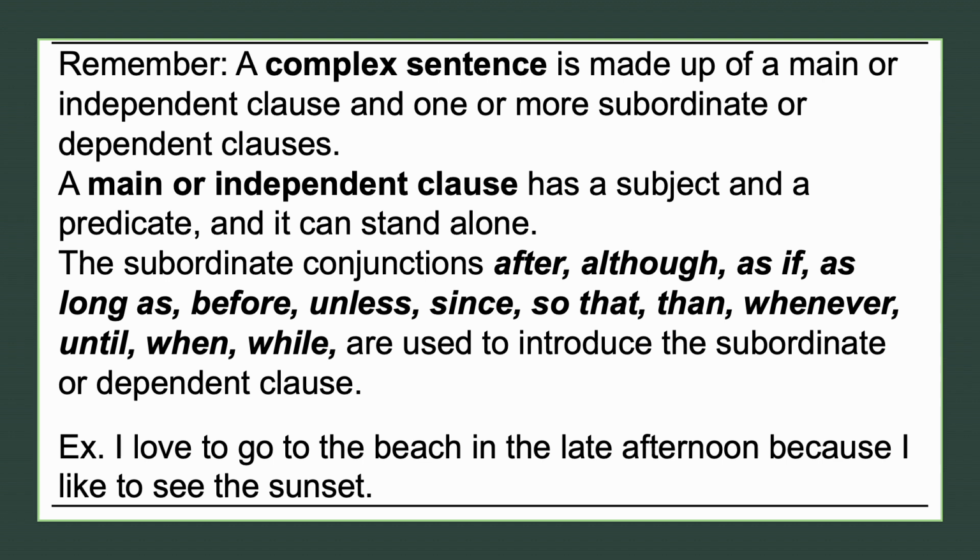Example: I love to go to the beach in the late afternoon. That is the independent clause. Now, we add the dependent clause: because I like to see the sunset. Therefore, this is an example of a complex sentence. Okay?